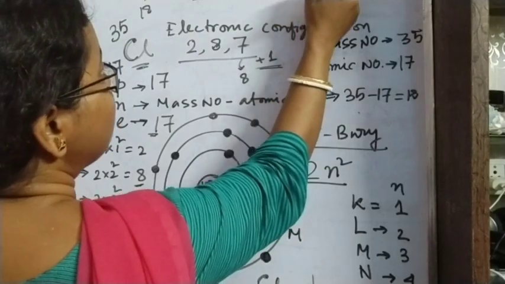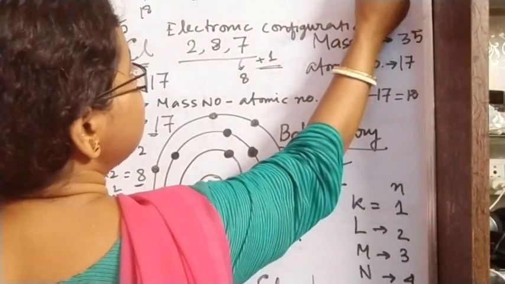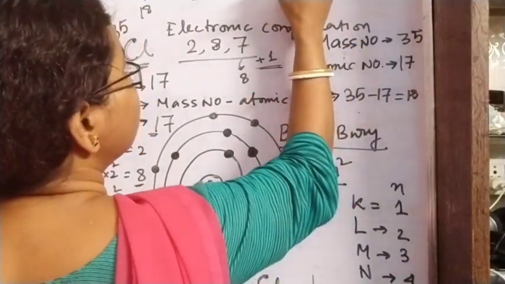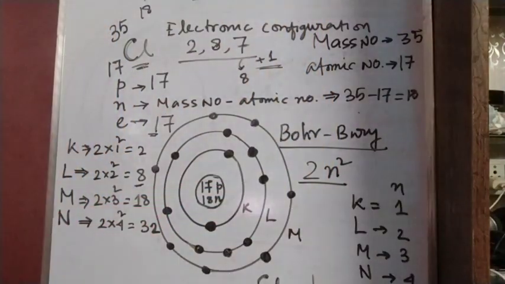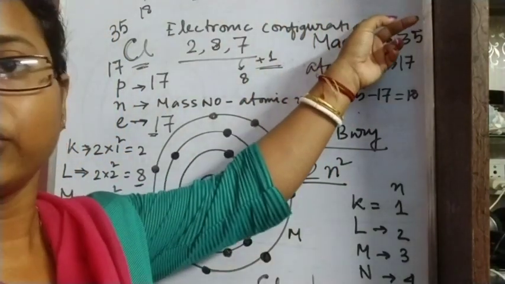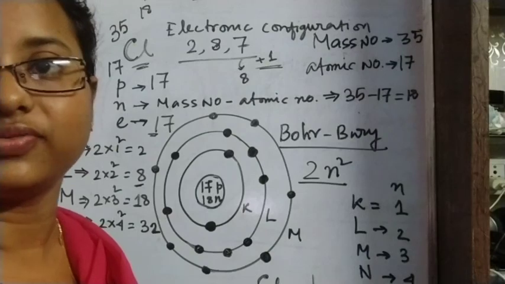Chlorine will capture one electron to form Cl minus. Okay, so we have seen the chlorine ion. This is the anion, the chlorine ion, as one negative ion is forming.